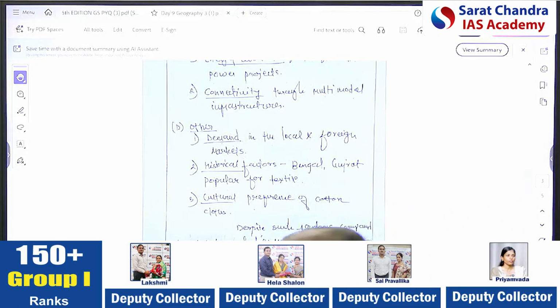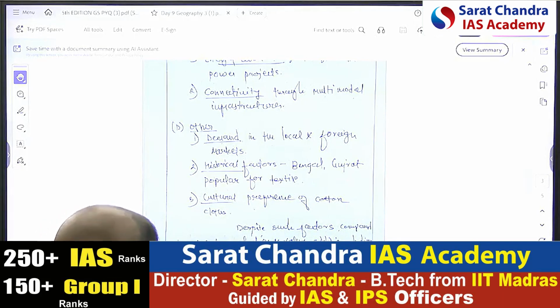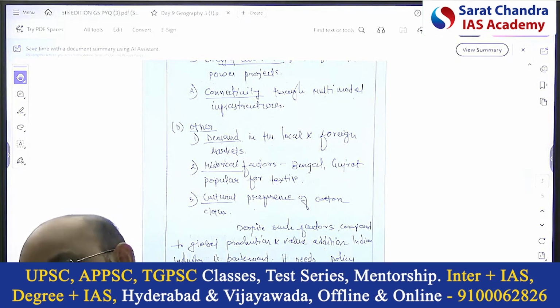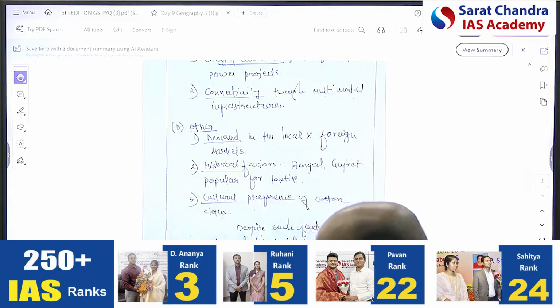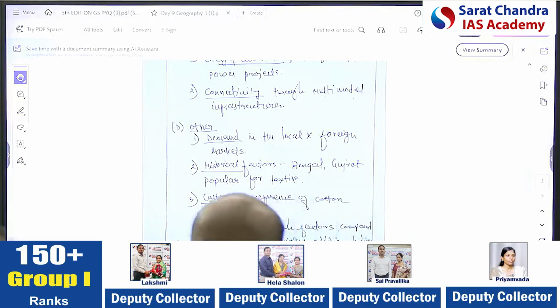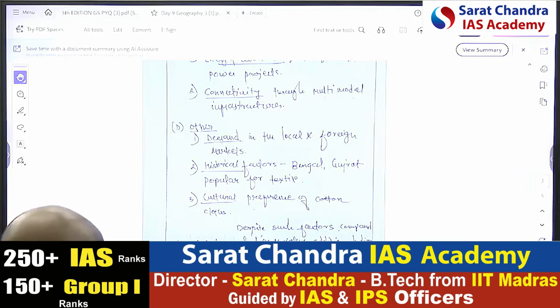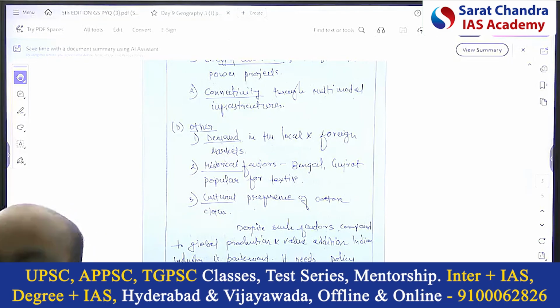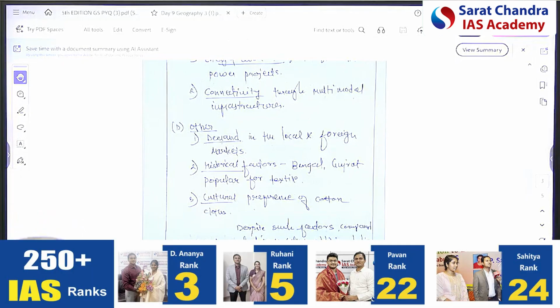Sir, if the pattern is there, we can give. If the pattern doesn't exist, how can we give? Because decentralized, it's not centralized, because the cotton-based industry is based on a material which is grown in India. And even though we have international and domestic demand, we can't centralize it or promote it because of government initiatives like crop diversification and other things. We can't promote it everywhere. So I think the question is not on centralization. I'm saying that only. They are not going to ask if it is centralized.